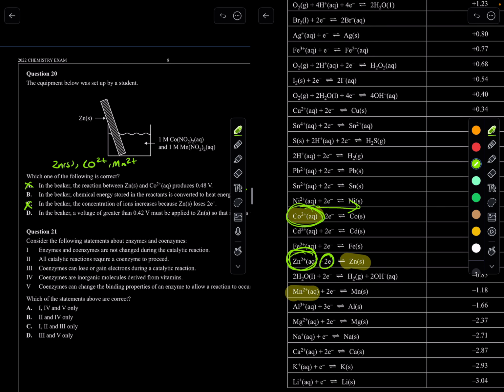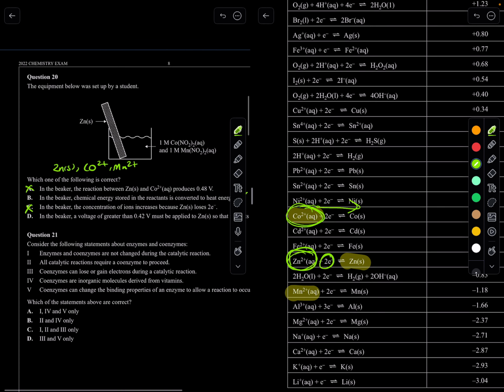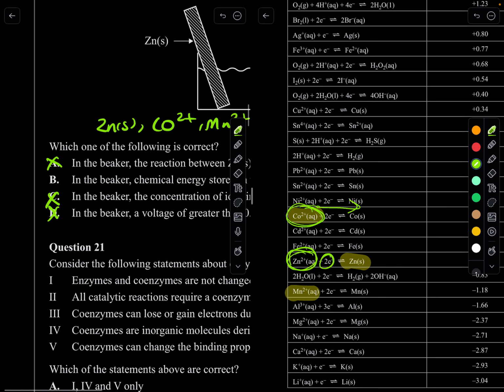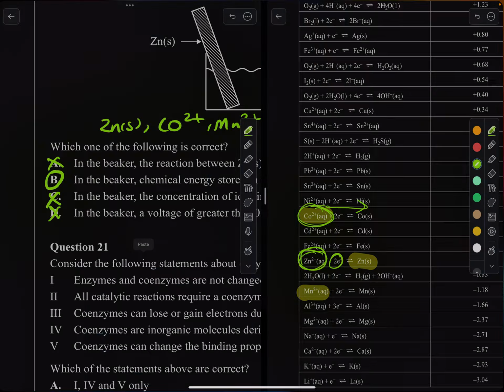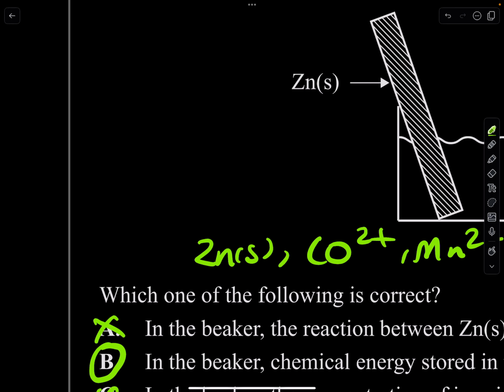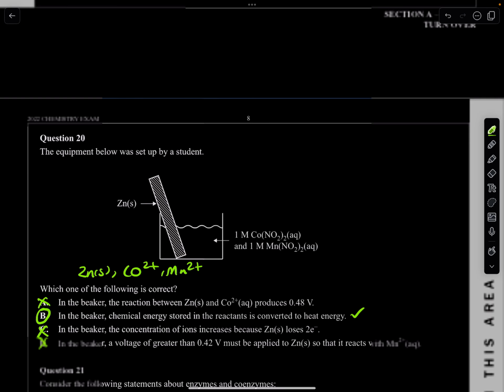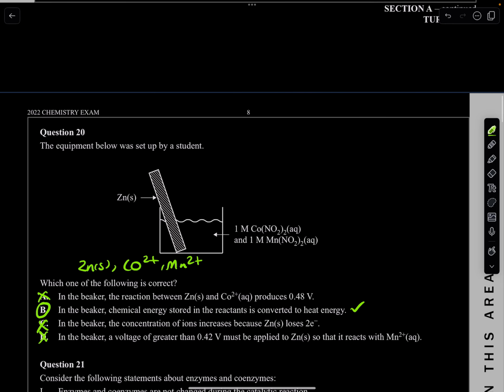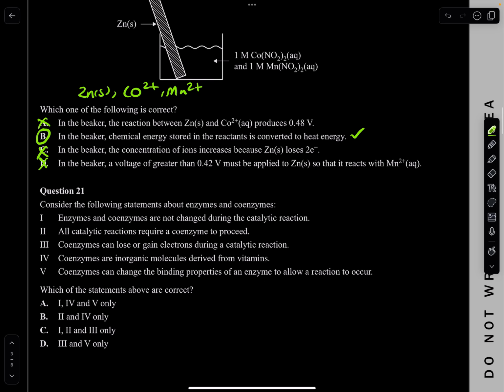D, in the beaker, a voltage of greater than... Okay, it talks about voltage. Take that out in the bin. Remember, this has no voltage. It's not even going to create anything. It's not an electrolytic cell, not a galvanic cell. It's not a circuit. So 20 is B.